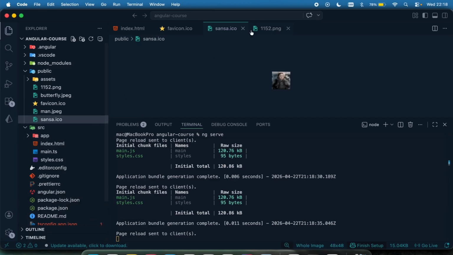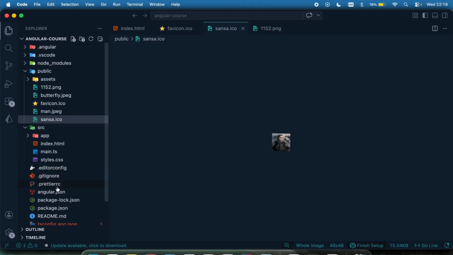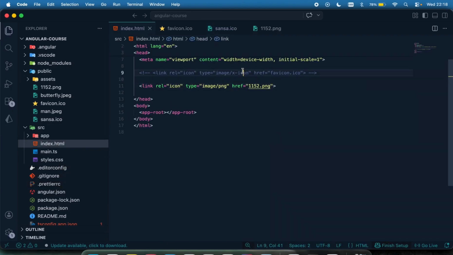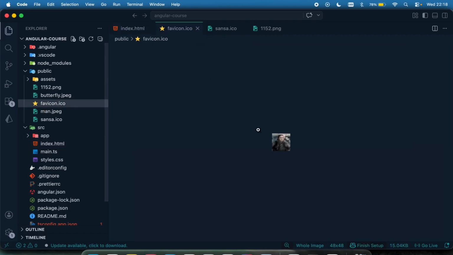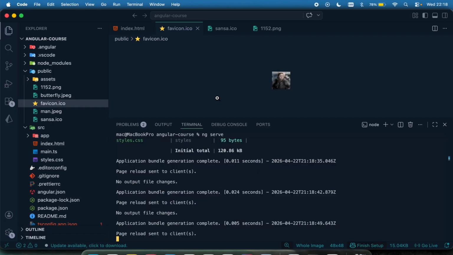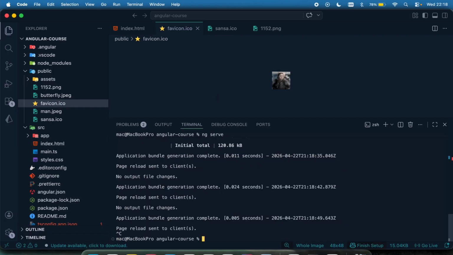It does not matter, right? So I'm going to come to my index.html right here. So I'm just going to bring that back and get rid of this one right here. You know what? Let me comment it out so you guys can see when you are viewing the code. So now this is my favicon like this, and then I'm going to stop and then start again by doing ng serve like that.